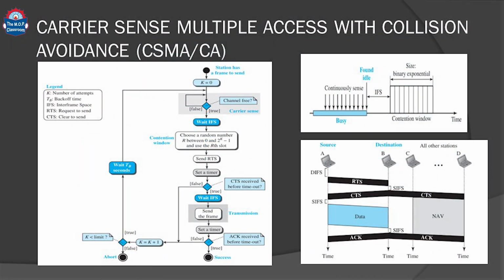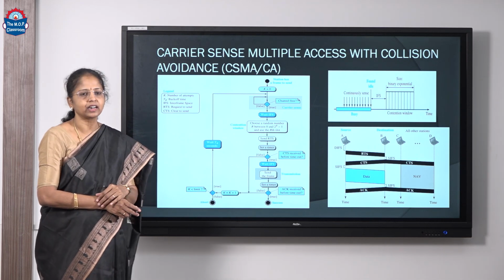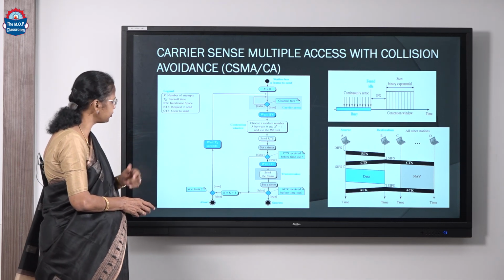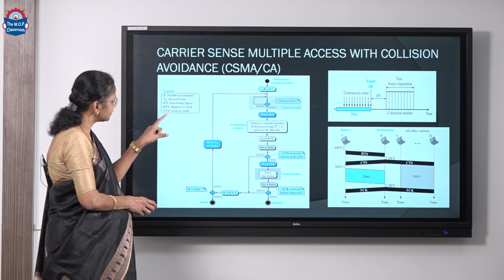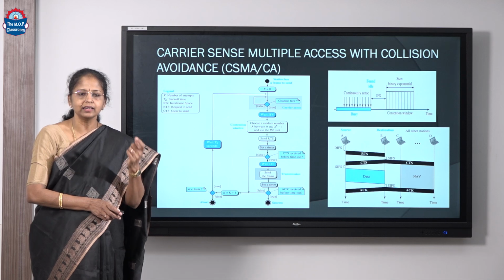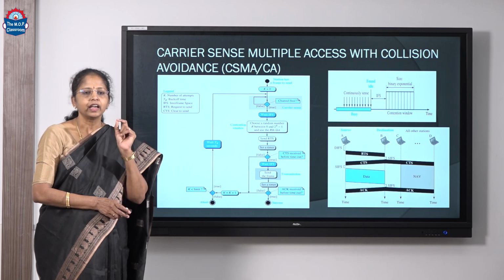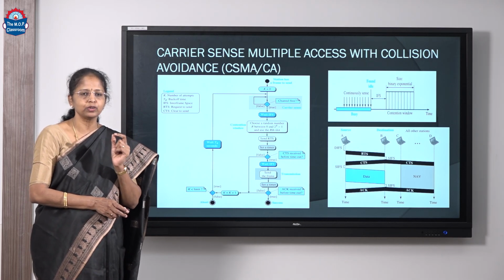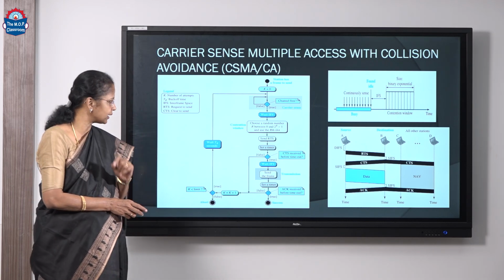So, the next improvised version of CSMA is CSMA/CA, where it tries to avoid collision. Here the CA represents collision avoidance. The 3 new concepts introduced here are interframe space, contention window, and RTS and CTS packets. What are they? Here the station will continuously sense the medium. Whenever it finds that the medium is idle, it will wait for a time called interframe space. After that, it will transmit in one of the contention windows. Contention window is nothing but time slots. The station will choose one of the contention windows randomly and transmit.